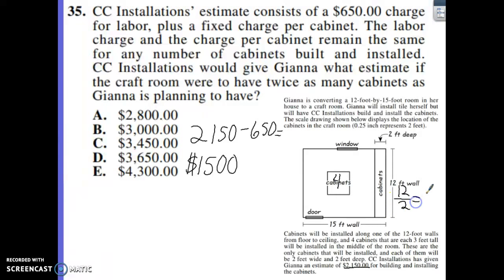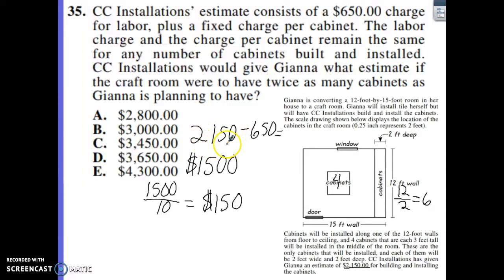Giving the answer away there just a little bit. 12 divided by 2 gives you 6. So 6 and 4 together gives you a total of 10 cabinets. So we're going to take that $1,500. We're going to divide by 10 and get that it costs us $150 per cabinet to install each cabinet.